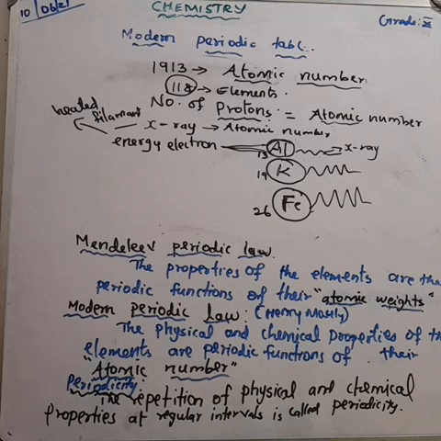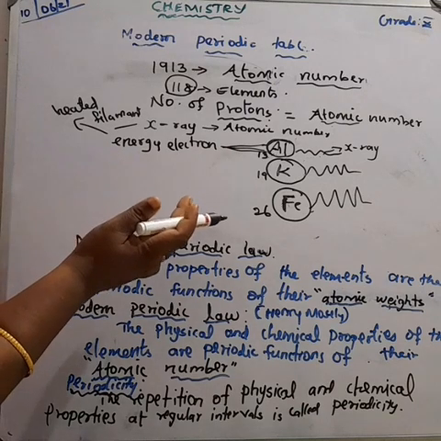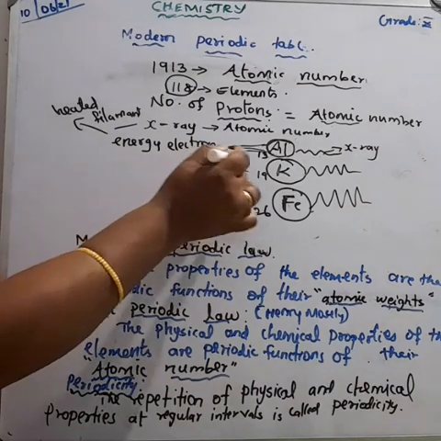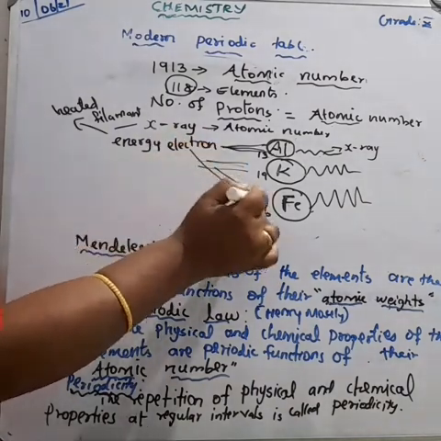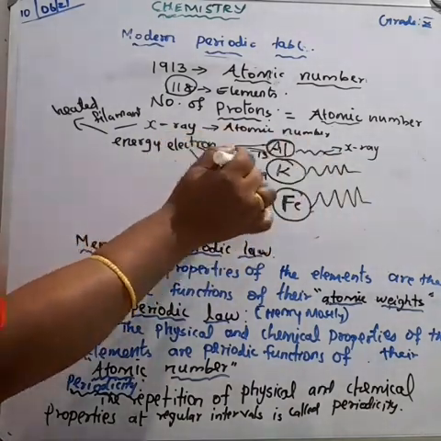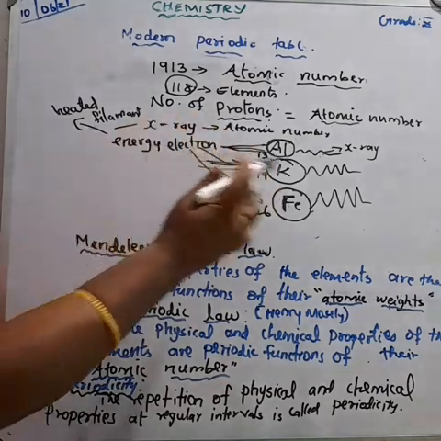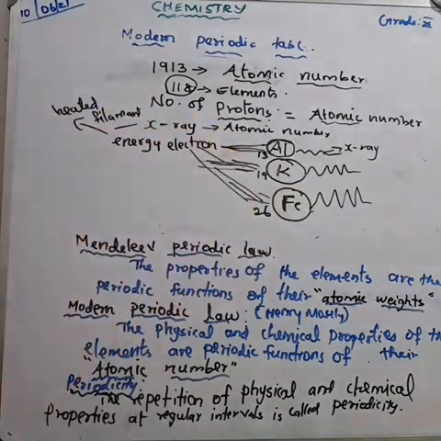The more protons there are, the higher the X-ray frequency released. From that, he could predict the atomic number, meaning the number of protons.